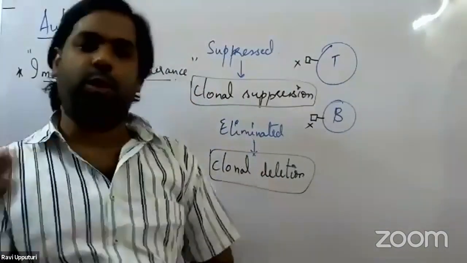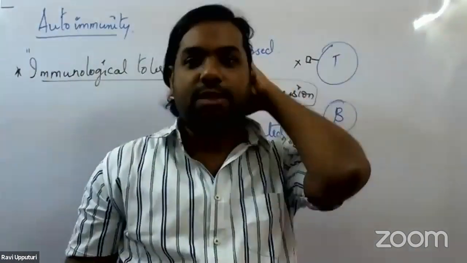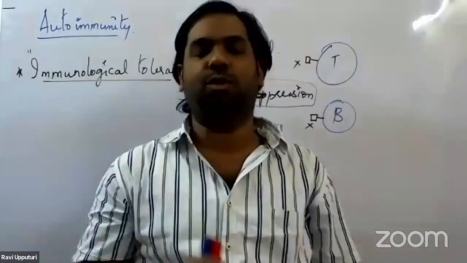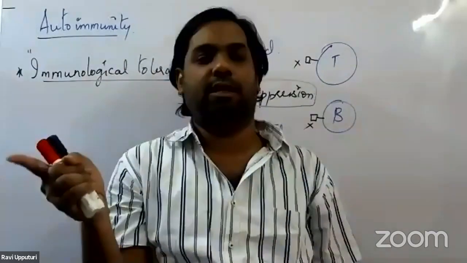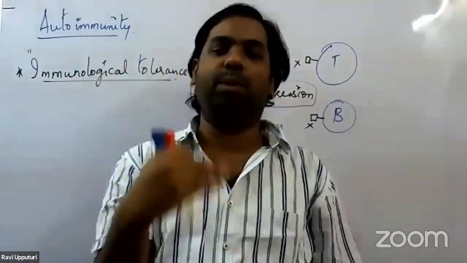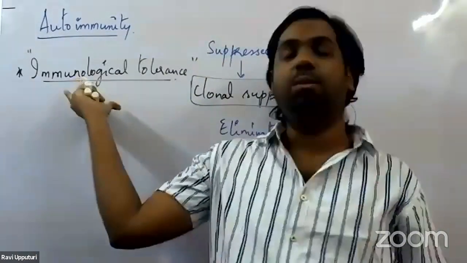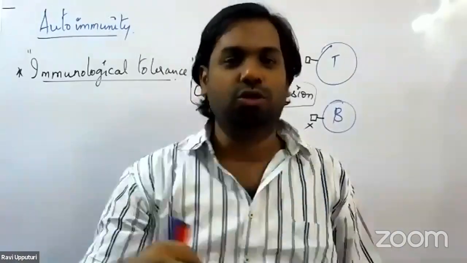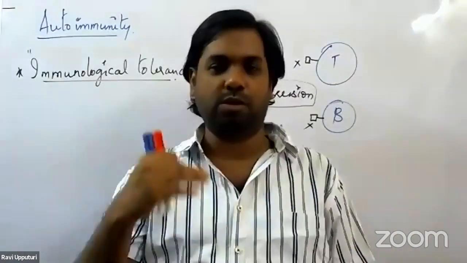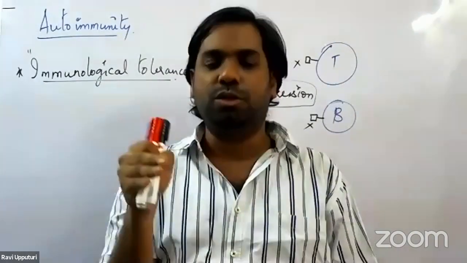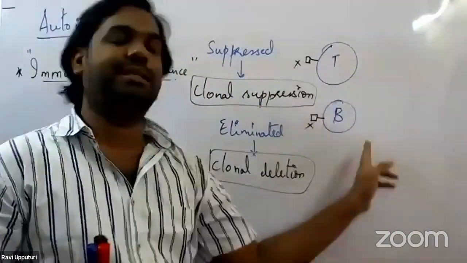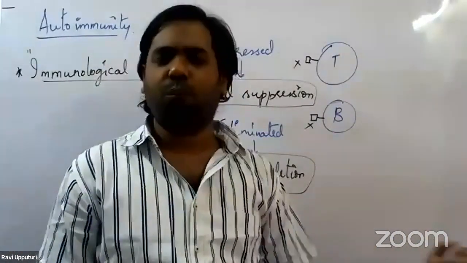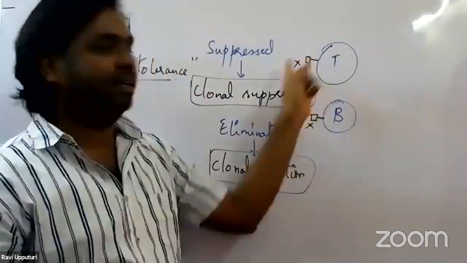Let me quickly go through it once again. One of the major characteristic features of our acquired immune system is to recognize the self cell and the non-self cell. They have the ability to discriminate between self cells and non-self cells. That ability, we call immunological tolerance. They usually attain this property during the process of maturation. Sometimes during maturation, some of the T lymphocytes and B lymphocytes start having certain receptors on their surface. Here we denoted them as X receptors.